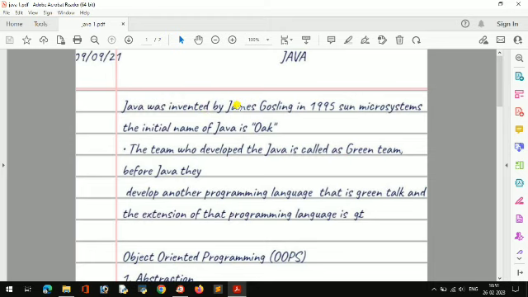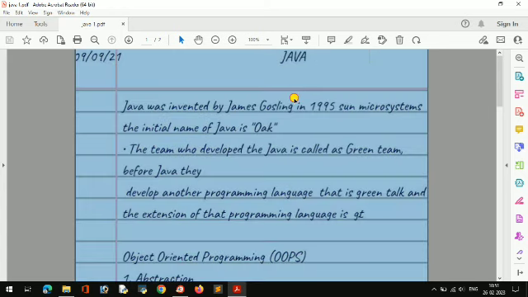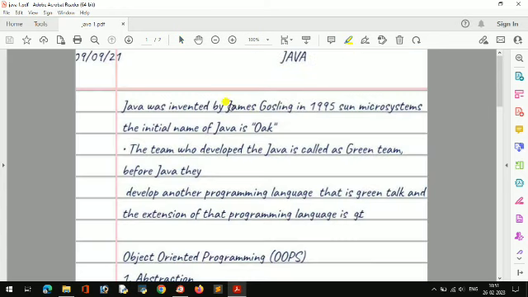Java was invented by James Gosling in 1995 in Sun Microsystems. See, Java initially was developed by James Gosling. You can see here the name James Gosling, I will highlight it. James Gosling in 1995. So you can write this in the exam as an introduction point if they ask, or if you are not getting any answer in a theory point, you can write this point. Java was invented by James Gosling in 1995 in Sun Microsystems.